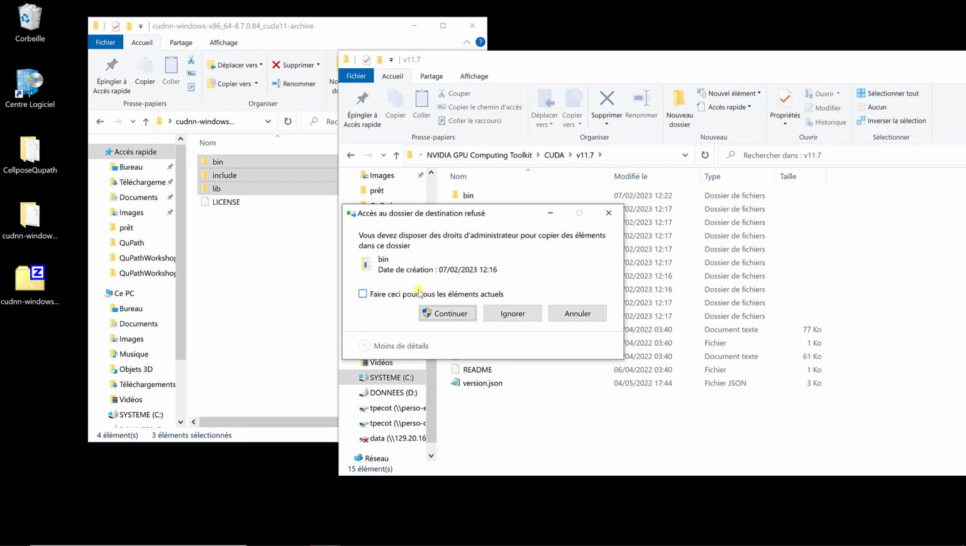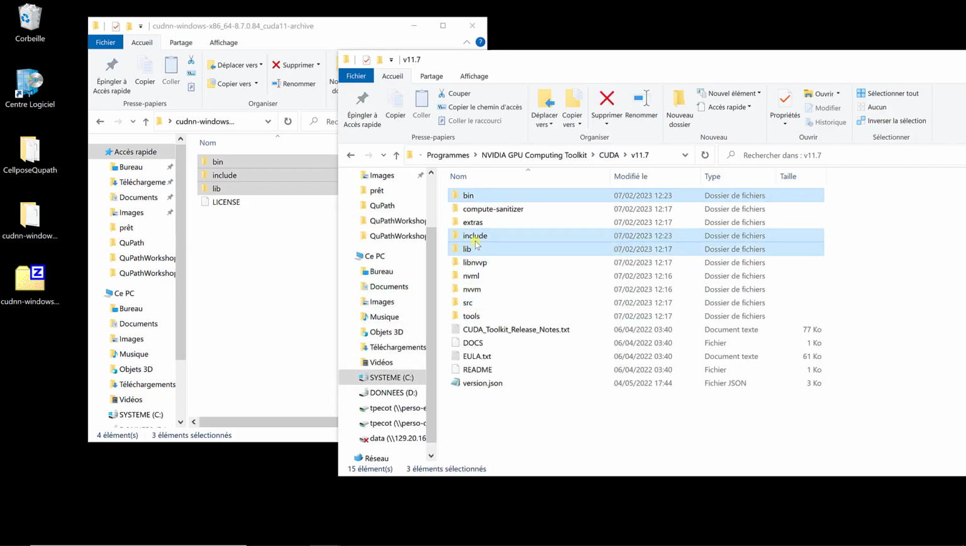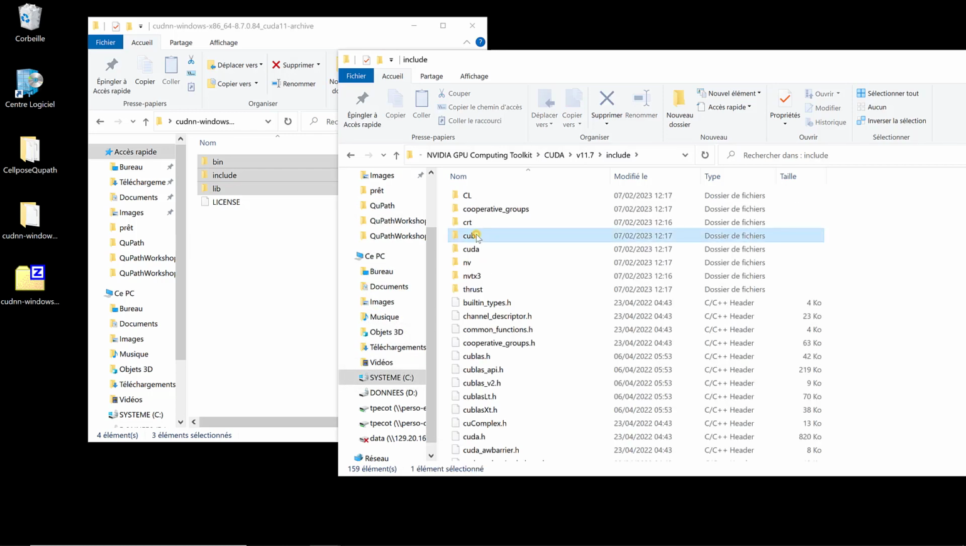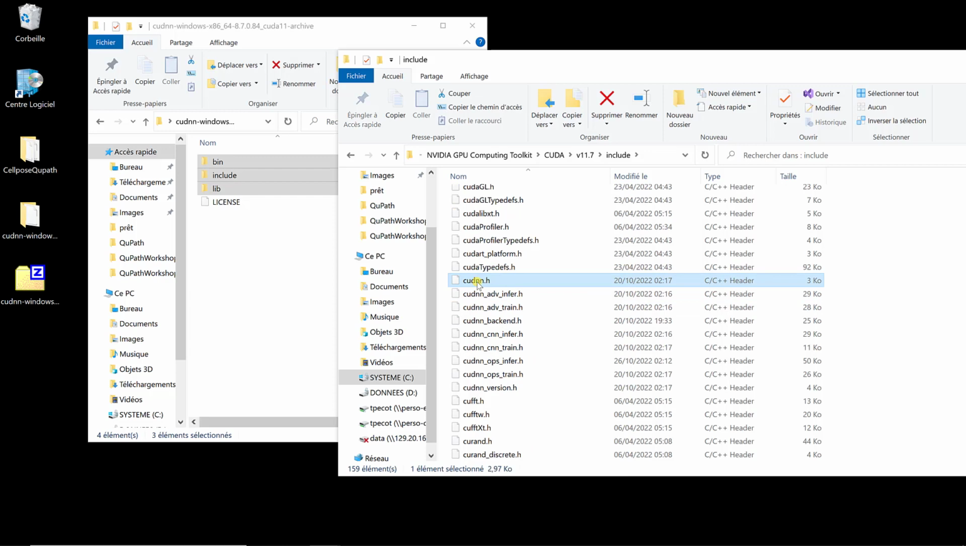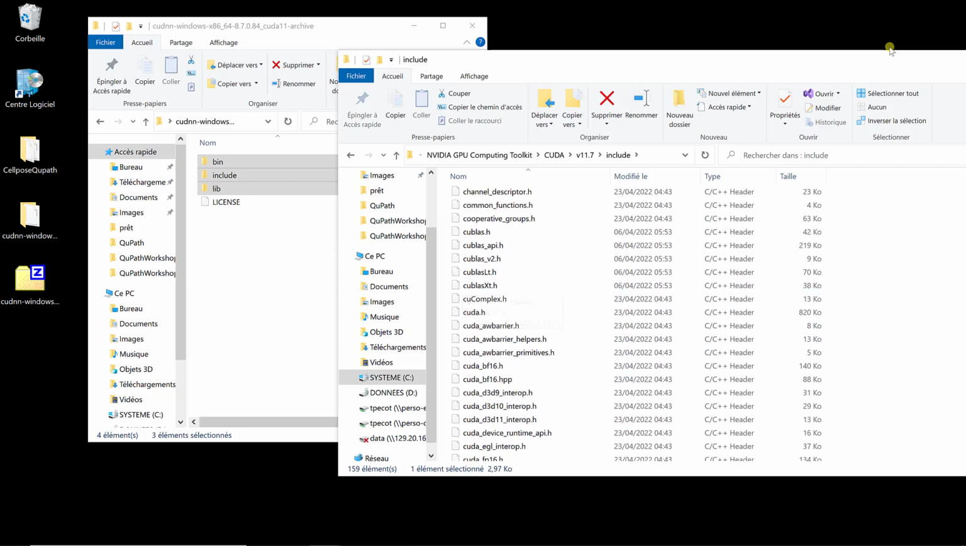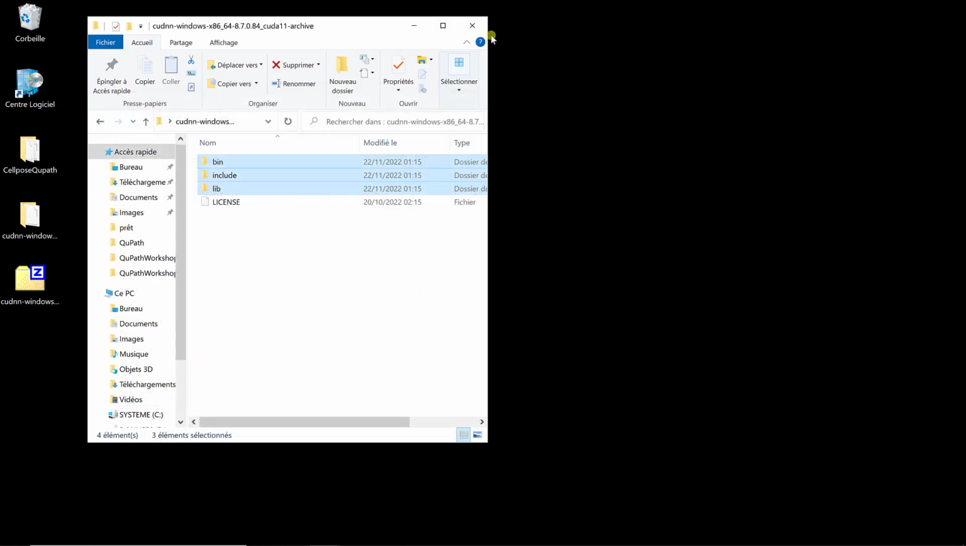And I'm going to put that. So I need to do it as an admin, so I need to put in my password, it's fine. And I'm going to do it for all of them. Keep going. If you want, you can check it. If you remember, in include I think I have the .h file. It's there, so it seems that it worked fine. So now that should work fine. Alright.